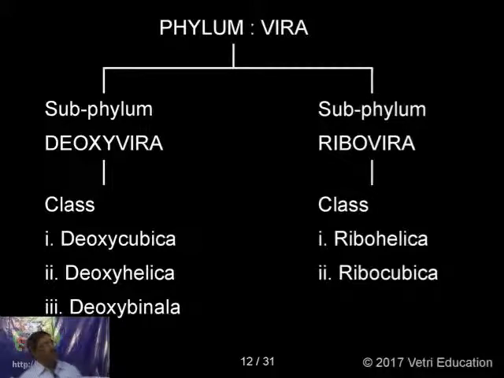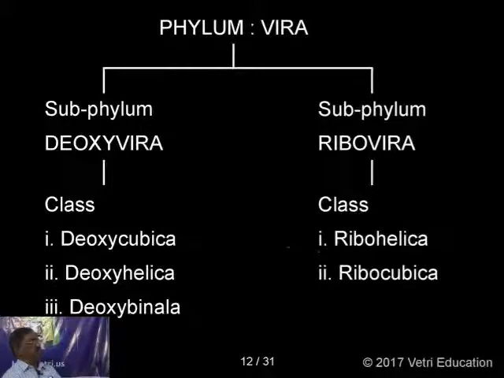In subphylum Ribovira, again classified into two classes: Ribohelica, having RNA and helical nature, and Ribocubica, nucleic acid RNA with cubical nature. In the same way, the viruses are classified based on some criteria only.